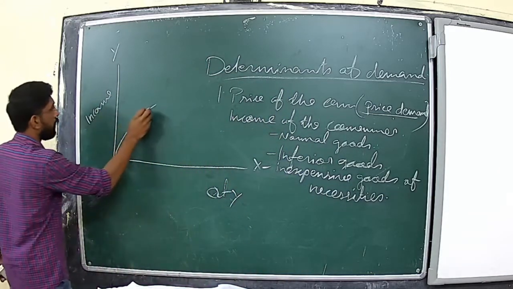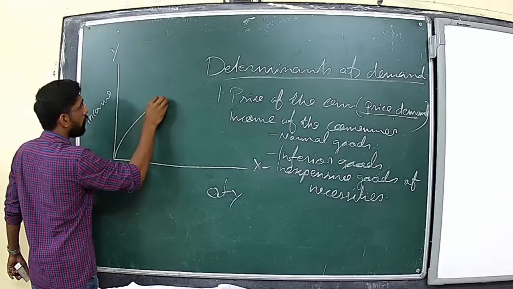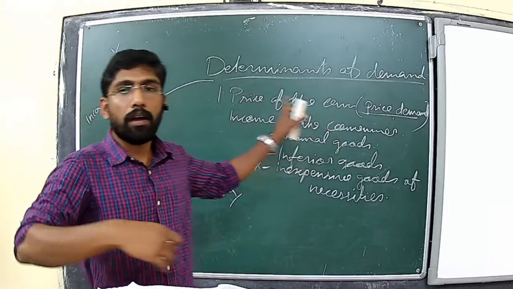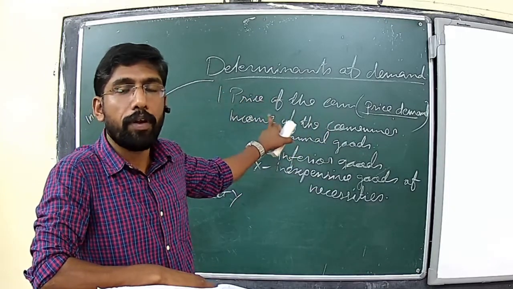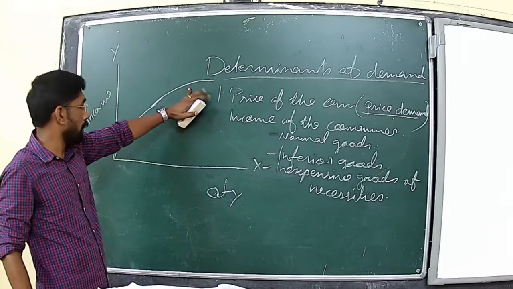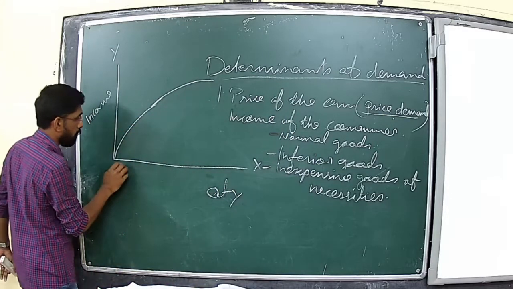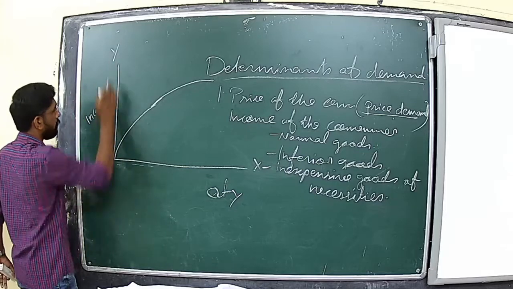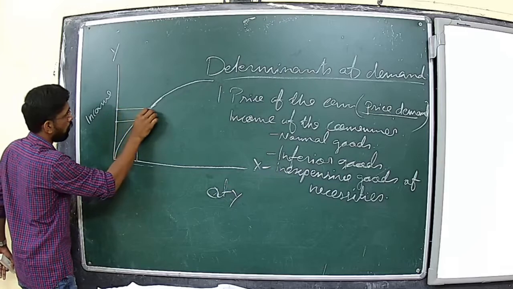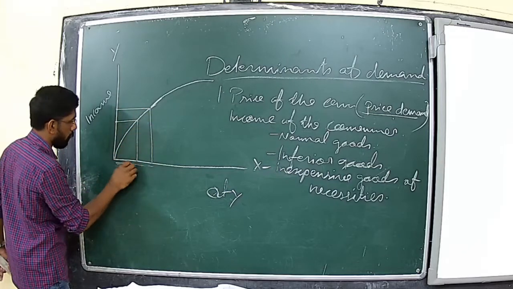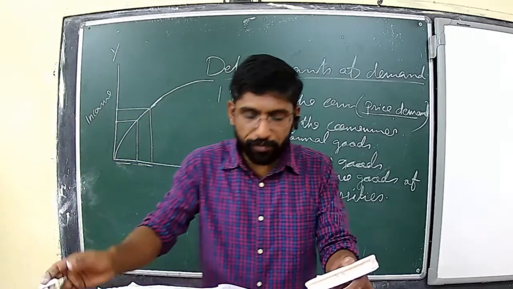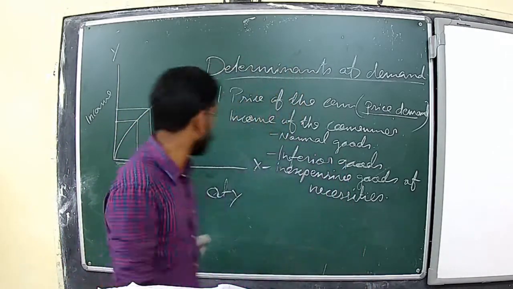When the income increases, the demand of normal goods will increase. And why it is curvical in shape, that we will discuss later. But anyway, when the income increases, the quantity increases. Is it not? From here, it increases to the next point. So when the income increases, the quantity also increases.